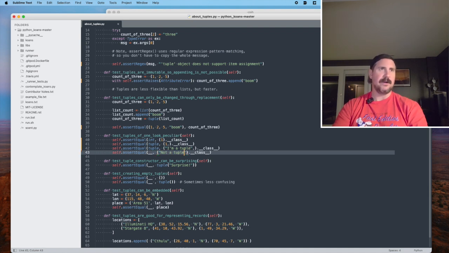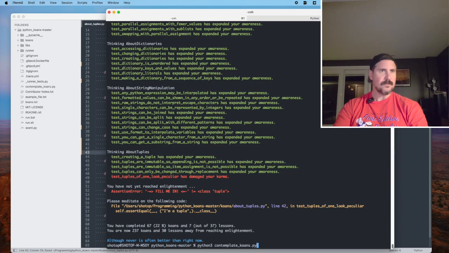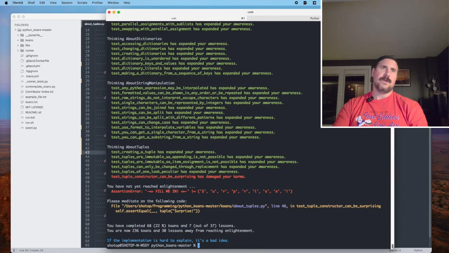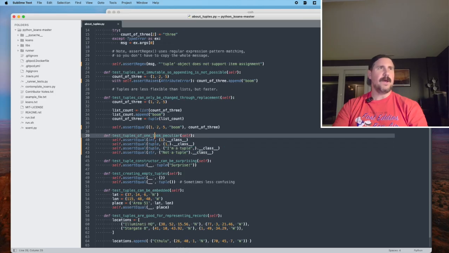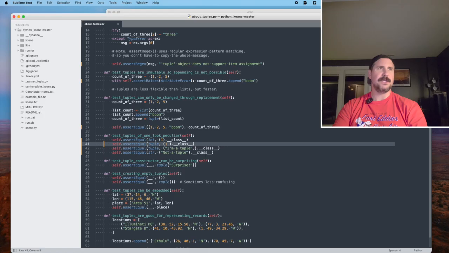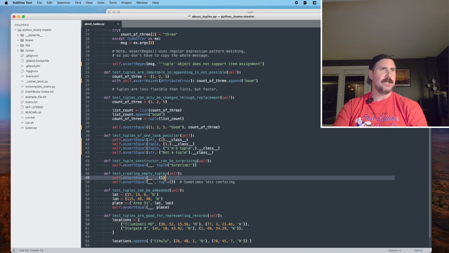No comma here. And therefore, I would assume that based on what we just talked about, this will be string. Let's see if these all pass. And they do. We're down to line 46. So that's interesting. I would have never guessed that. Test that tuples of 1 look peculiar, and they do because they're just an item with a comma after them that looks like it wants something else, but very interesting.